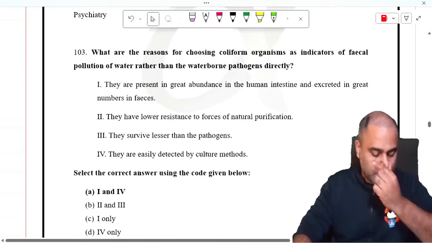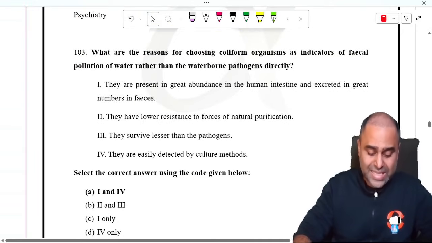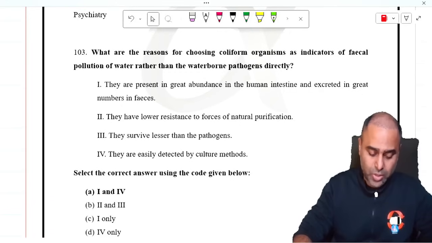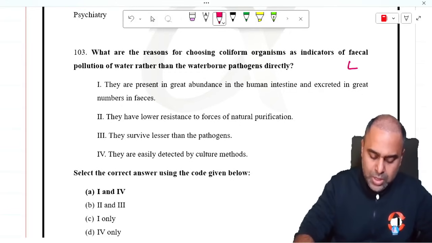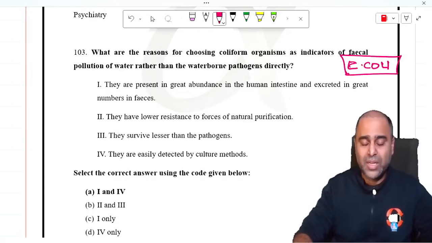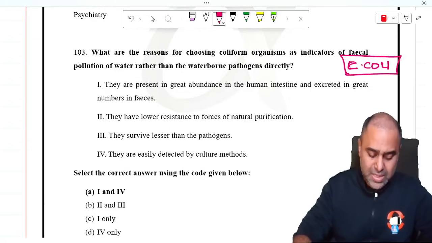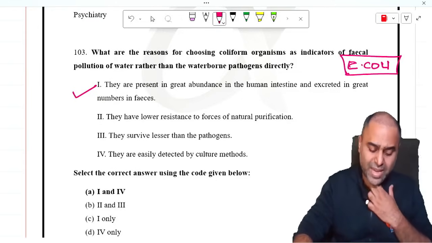Now, what are the reasons for choosing coliform organisms as indicator of fecal pollution of water rather than waterborne pathogens? So you know guys, the most important is E. coli. If you get E. coli in drinking water, it means potty ka pani has mixed with drinking water. They are present in great abundance in human intestine and excreted in great number in feces. Yes, they have lower resistance to forces of natural purification.